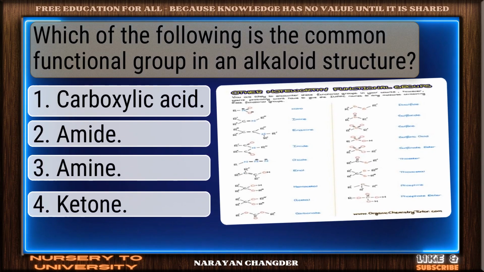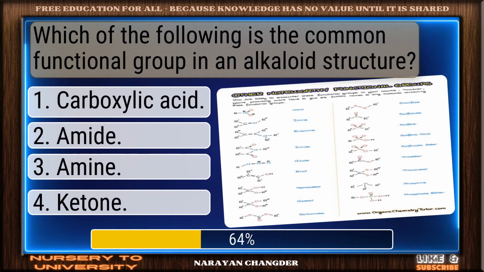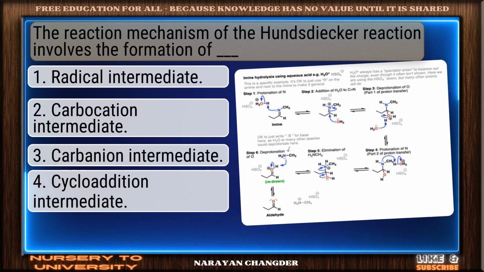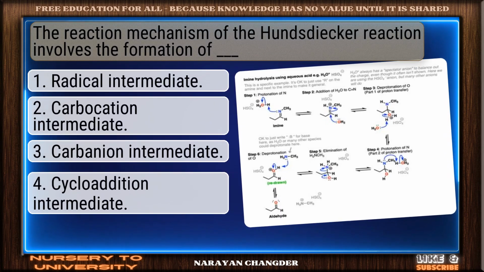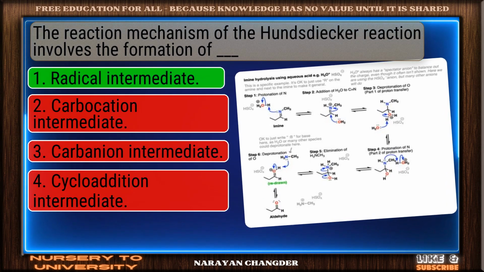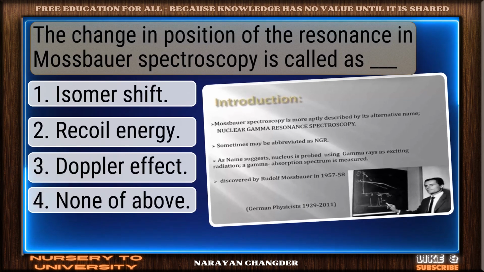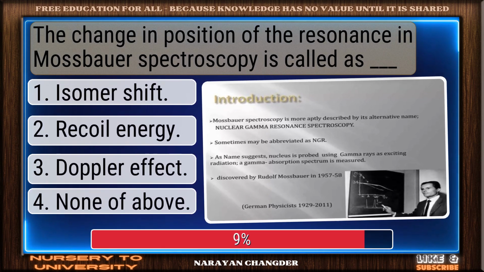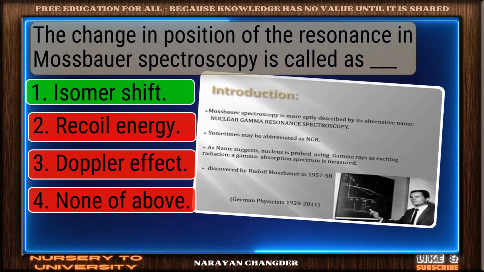Which of the following is the common functional group in an alkaloid structure? Correct. Amine is the right answer. The reaction mechanism of the Hunsdiecker reaction involves the formation of dash. Smart pick. Radical intermediate is the correct choice. The change in position of the resonance in Mossbauer spectroscopy is called dash. Exactly. Isomer shift makes sense and it is the right choice.